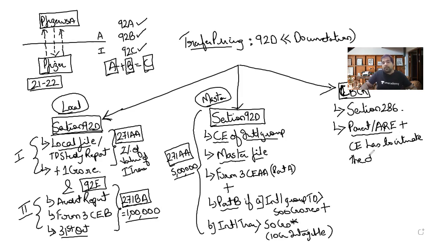So the constituent entity has to intimate the department. And when do they have to intimate? After the year ends, this parent entity will get 12 months in their respective countries to file it. So we have to just intimate it. We'll do the timelines in some time. But first, CBCR, country by country report. It's basically an overall idea about the group entities, different countries, what is their revenue, what is their profit, what is their tax, etc.